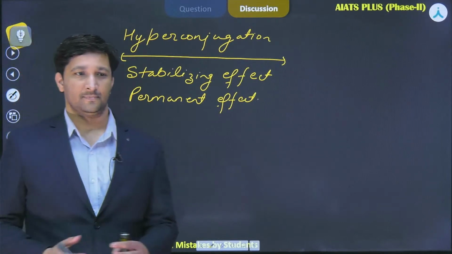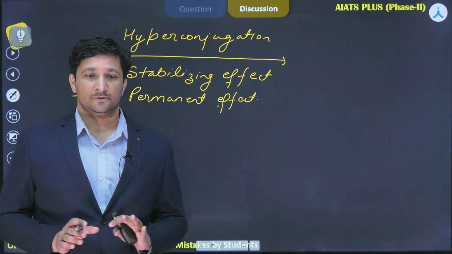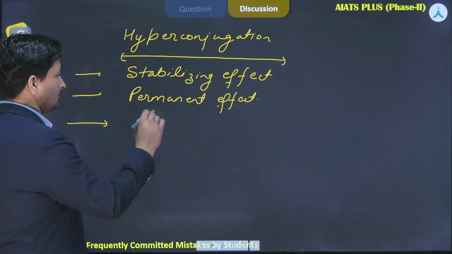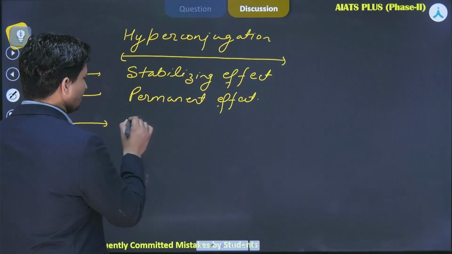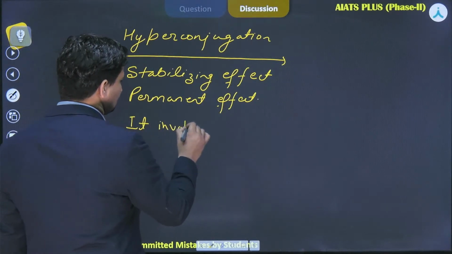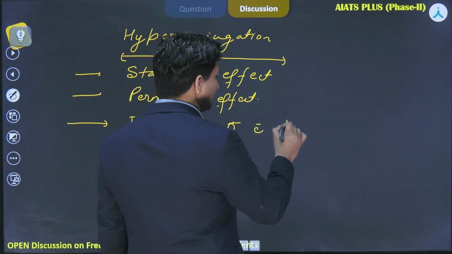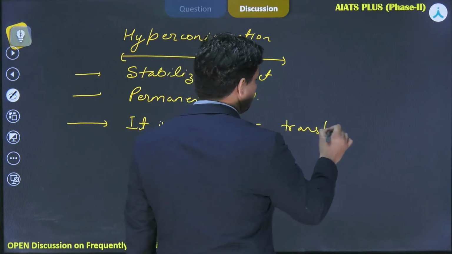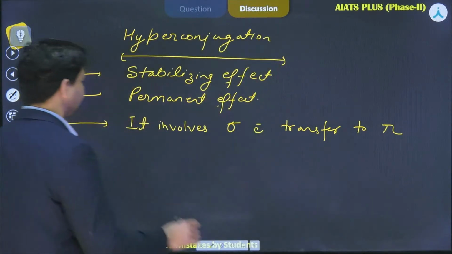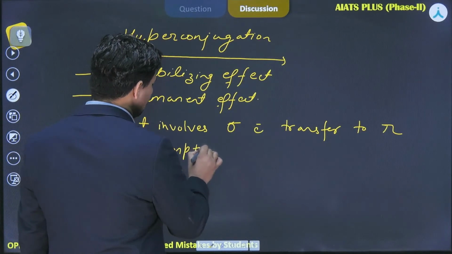That it basically involves sigma to pi electron transfer. So it involves sigma electron transfer to pi in empty p orbital.